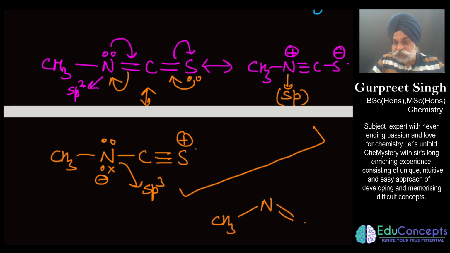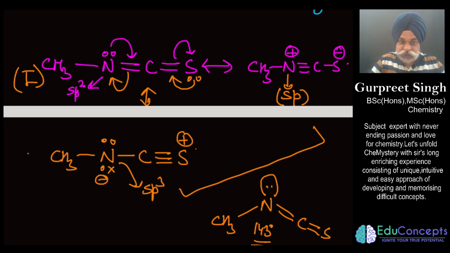This resonance hybrid has a value which is a jumbling of all these structures and results in the formation of a bond angle which is almost 143. That also creates another beautiful question: among these three resonating structures, if I mark them 1, 2, 3, just write it on the chat box, what would be the order of stabilities? The simplest of all I can tell you is the first one, because it would not have any charge separation. Now for 2 and 3 you have to tell me the stability order. This also is a very interesting viewpoint to discuss.